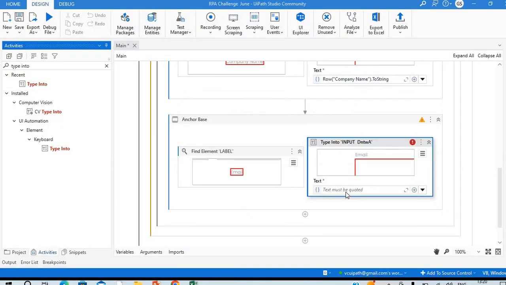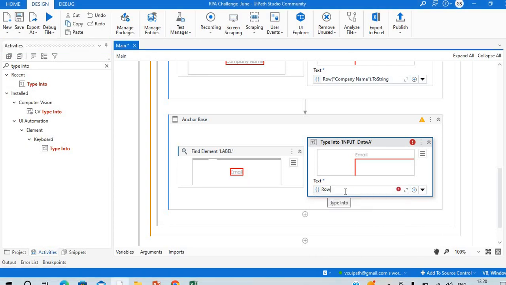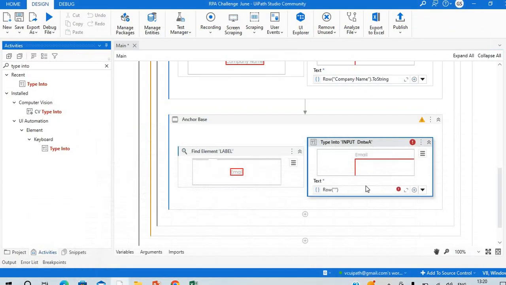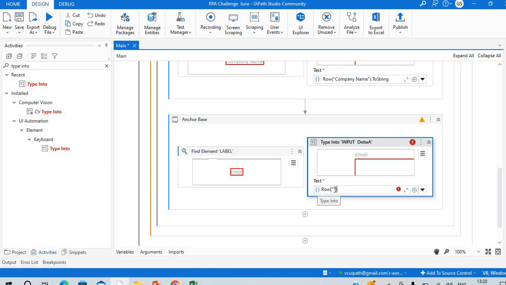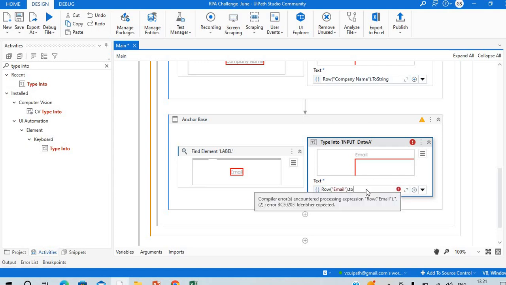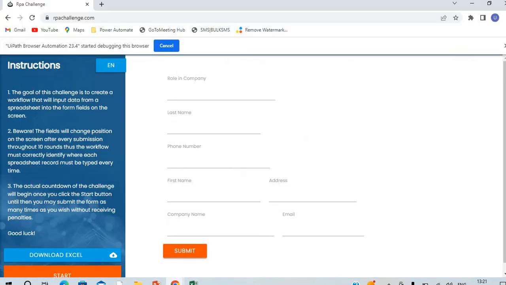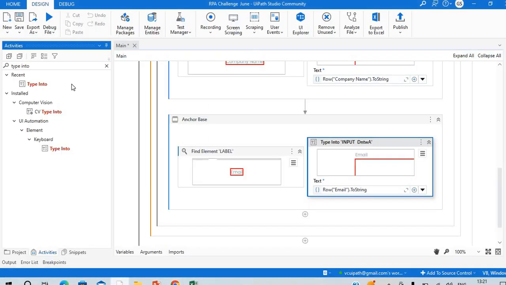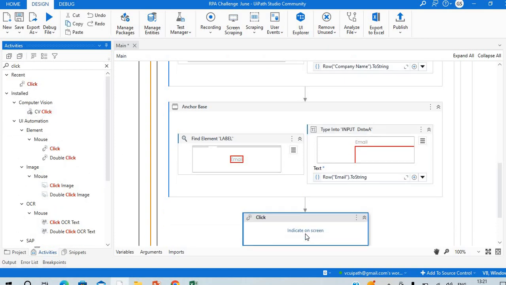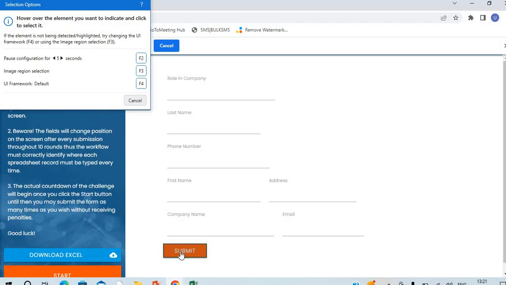And here we have to give the input. What input we have to type? So row, open close bracket, double quotes, we have to give this column name, email. We can maybe copy or we can type, email dot ToString. That's it. Similar way we can do for all the fields, and after that we can click on the submit. So for submit we have to use the click action. Click, this click, and just tell where you want to click. I want to click on the submit.